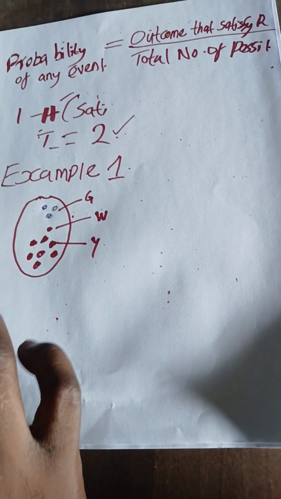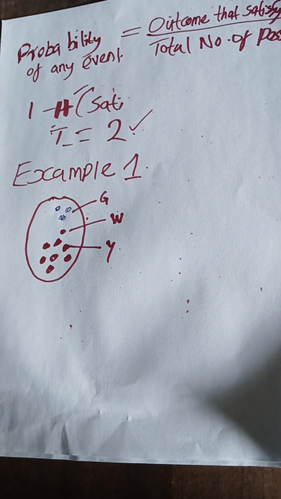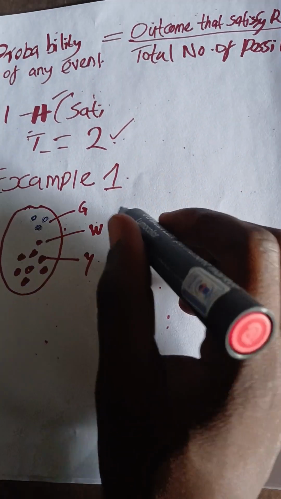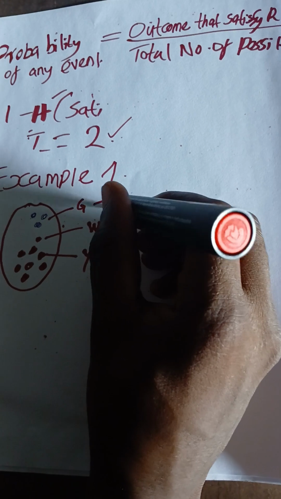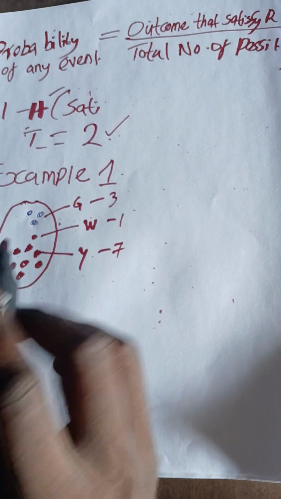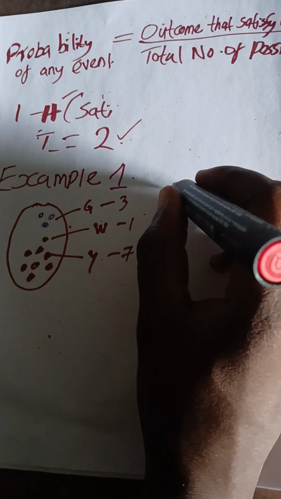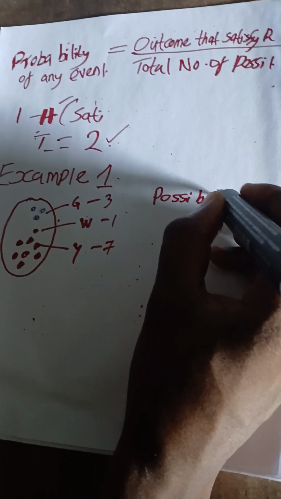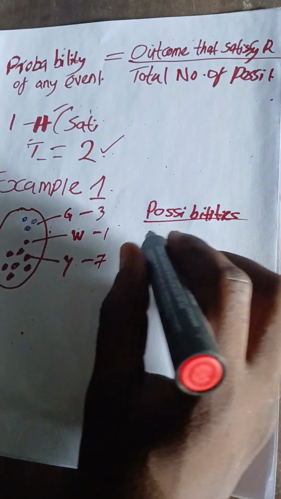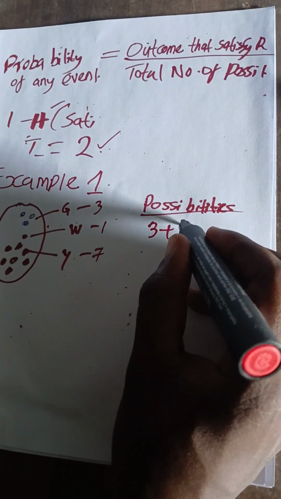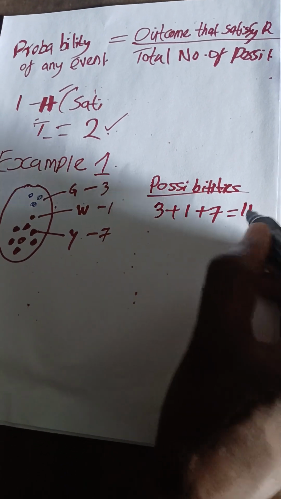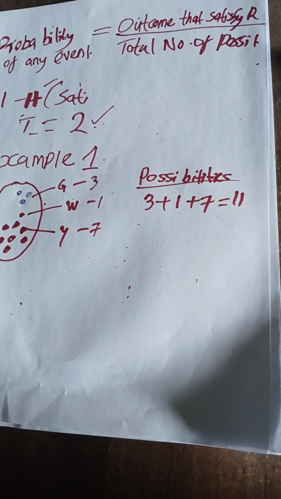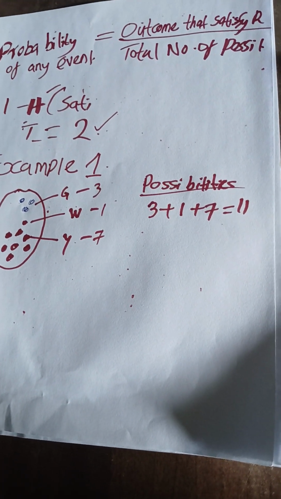So you mix the bag. That is the first thing you have to do. Good. After you have mixed the bag, here we had 3, here we have 1, here we have 7. So the first thing after you have mixed the bag, you have to add the possibilities in that bag. It will be green marbles, which is 3, plus white marble, 1, plus 7, which will give 11. That is the first thing you have to know. So in that bag, we have 11 marbles of different colors.